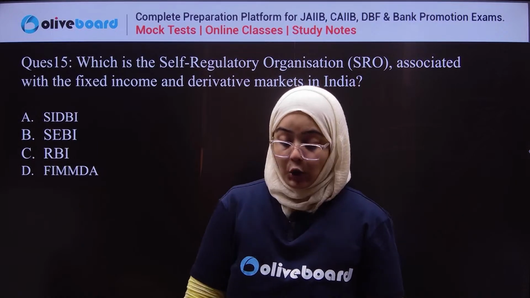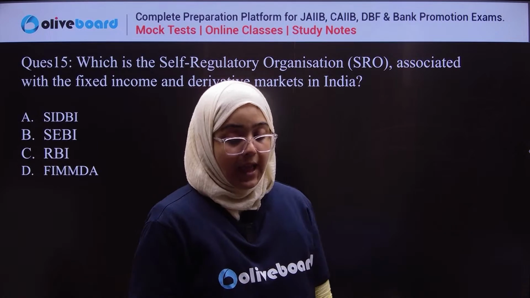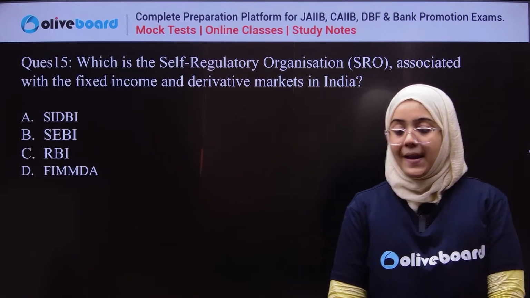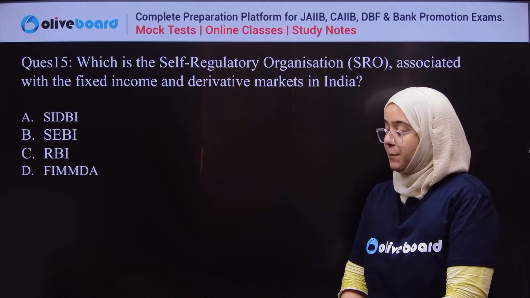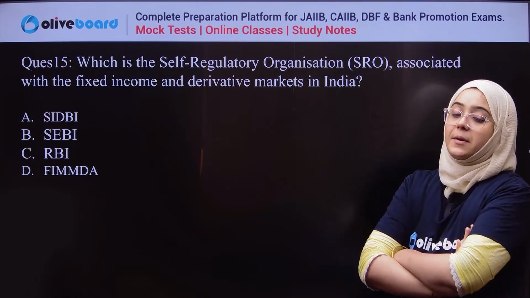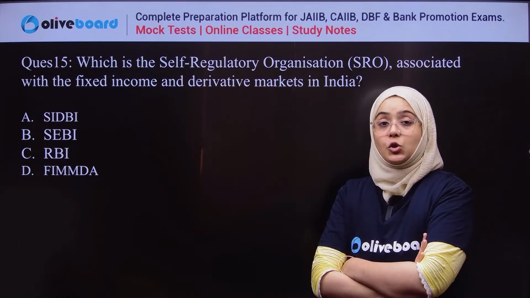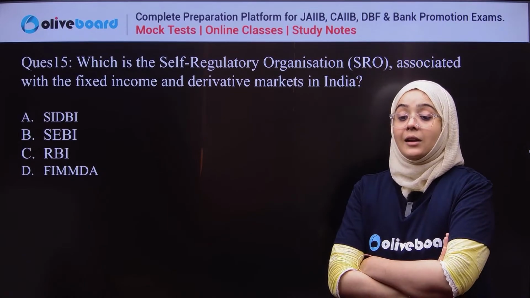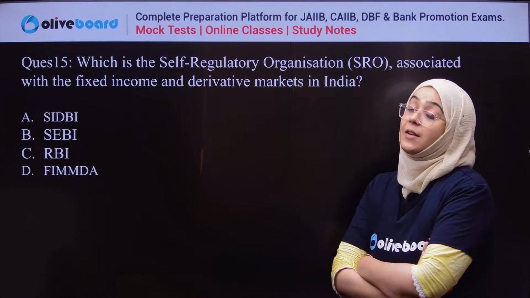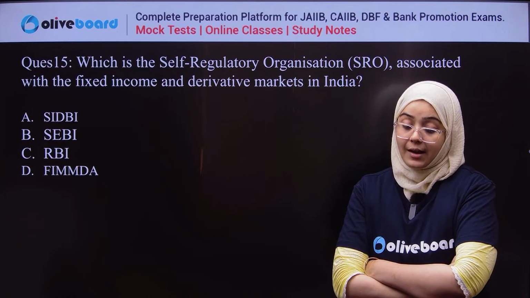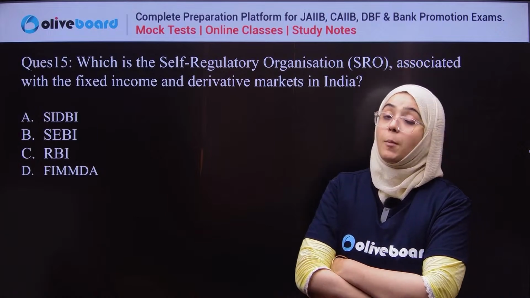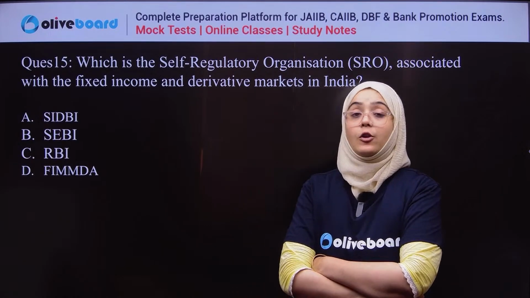So, the regulatory authority for the fixed income and derivative market in India. The options are SEBI, RBI, or FIMDA. Question number 15: what is the self-regulatory organization that is associated with fixed income and derivative markets in India? D is the correct answer, but you have to tell the full form of D also.